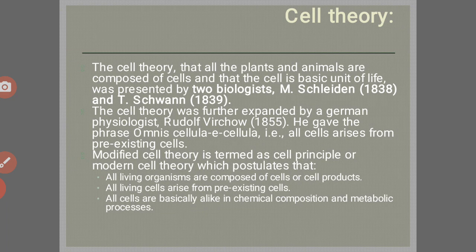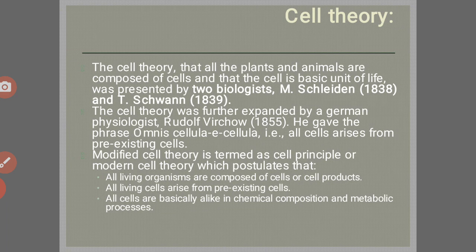The cell theory. The cell theory, that all plants and animals are composed of cells and that the cell is the basic unit of life, was presented by two biologists, M. Schleiden in 1838 and T. Schwann in 1839. The cell theory was further expanded by the German physiologist Rudolf Virchow in 1855. He gave the phrase omnis cellula e cellula, that is, all cells arise from pre-existing cells.